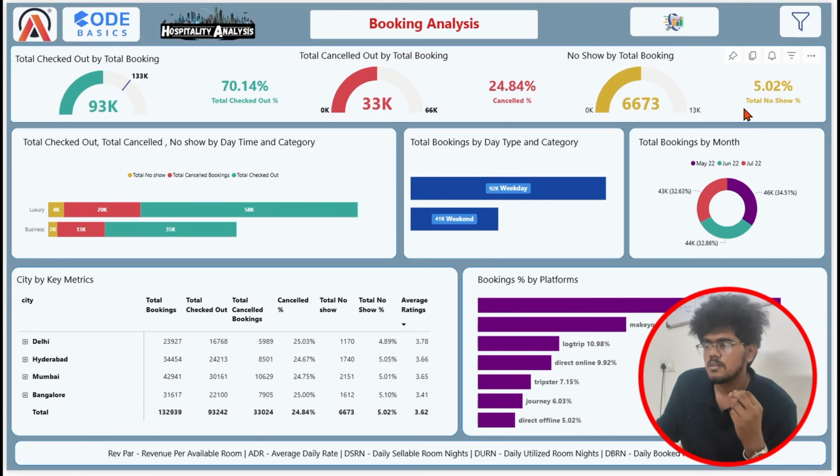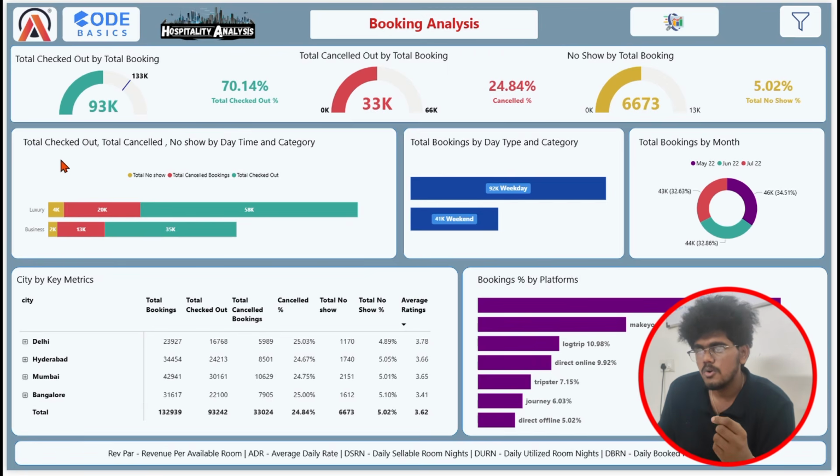But of the remaining 30%, 25% is cancelled and 5% is no show. We have to look at why 25% of people have cancelled. We have to get that data and improve from our side. If it is from our side, we need to improve that as well.